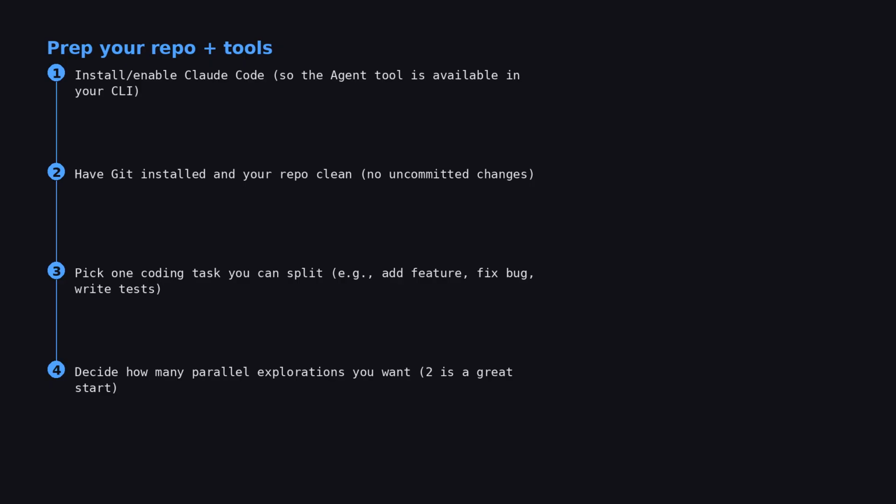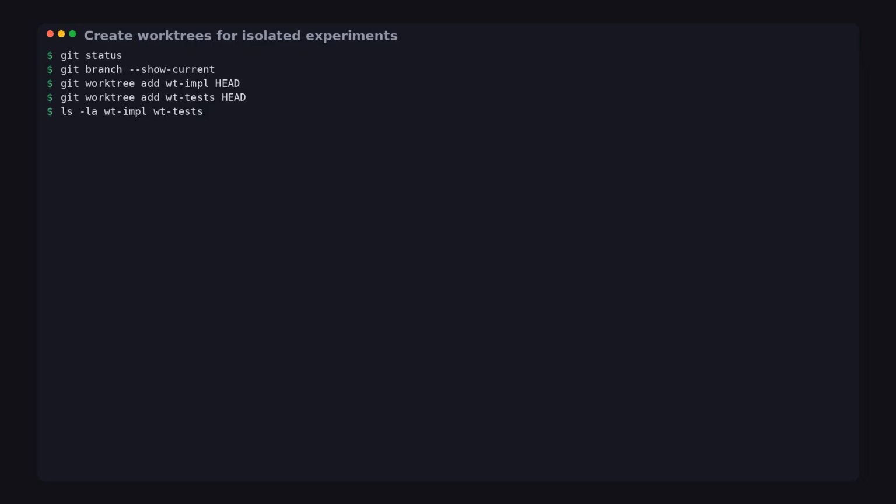Common mistake, running experiments in the same directory. Don't. That's literally what we're avoiding. One more thing. Keep your main branch untouched until you merge. The whole point is context isolation and file isolation. Cool. Here's the exact workflow I use to isolate experiments. In the repo root, I run git status and confirm I'm clean. Then I check my current branch just to avoid doing something dumb.